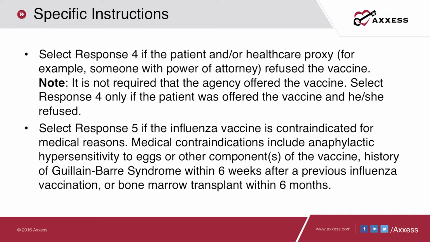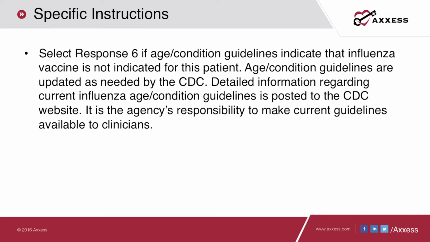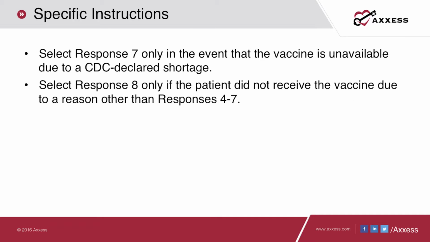Select Response 5 if the influenza vaccine is contraindicated for medical reasons such as hypersensitivity to the component of the vaccine, a history of Guillain-Barré within 6 weeks after a previous vaccination, or bone marrow transplant within the last 6 months. Response 6 is selected if age condition guidelines indicate that the influenza vaccine is not indicated for this patient. Response 7 is selected if the vaccine is unavailable due to a CDC-declared shortage. Response 8 is selected if the patient did not receive the vaccine due to a reason other than responses 4